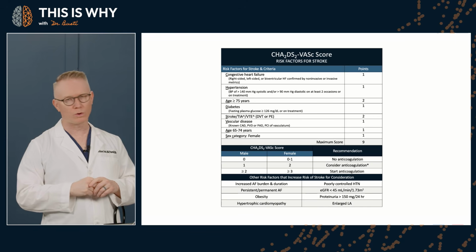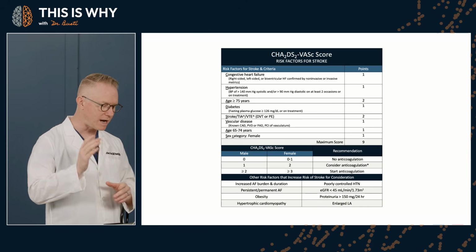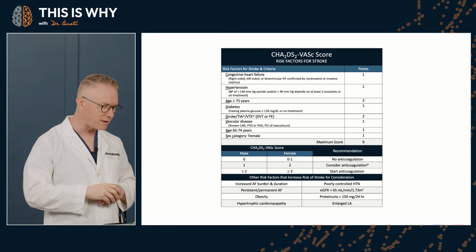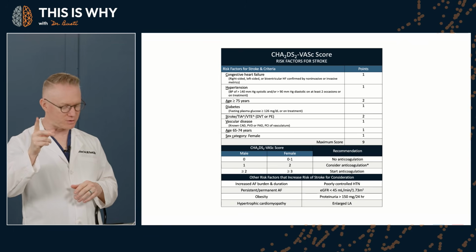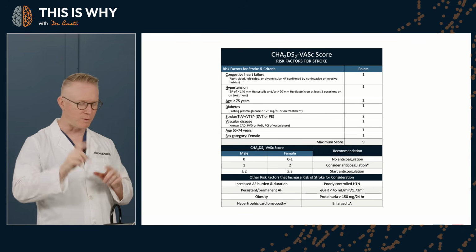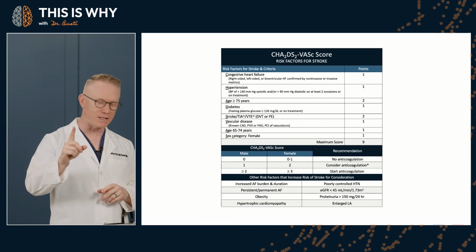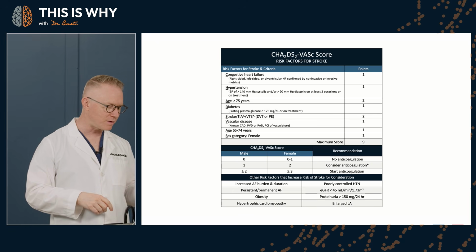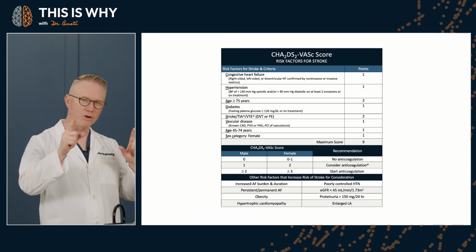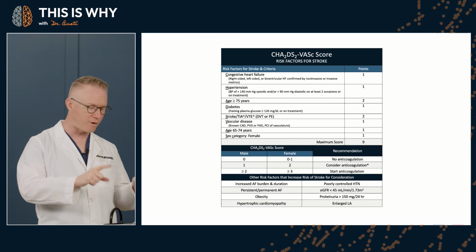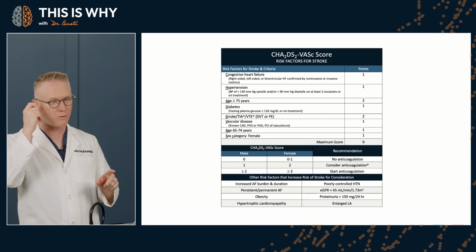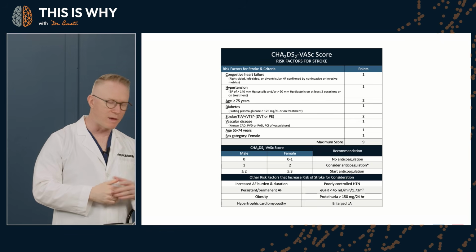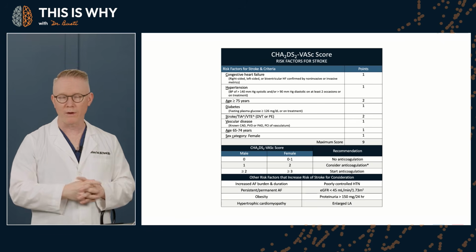Age equal to or greater than 75, 2 points. Diabetes, 1 point. Stroke, TIA history, 2 points, okay? I'm sorry, I misspoke: age 75 or over is 2 points, and then stroke is 2 points. Those are the ones that throw people off a little bit, and it just did me. Vascular disease, right? PVD, CAD, PCI with vascular procedures, those are 1 point. And then when your age falls between 65 and 74, you go from 2 points, being equal to or greater than 75, to 1 point. And then female gender being listed as 1 for the total score of 9.